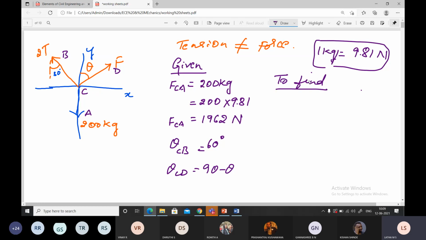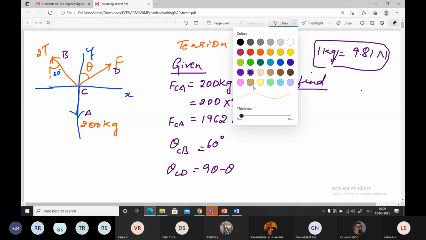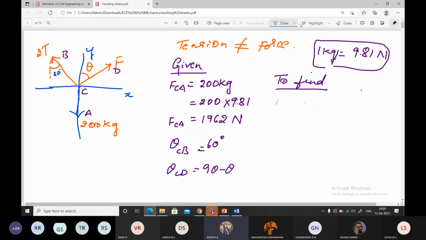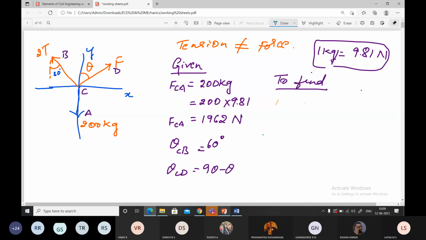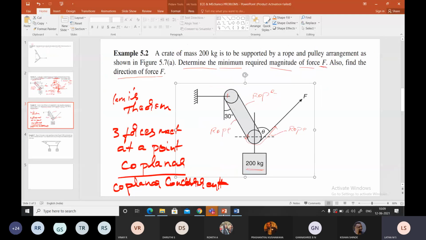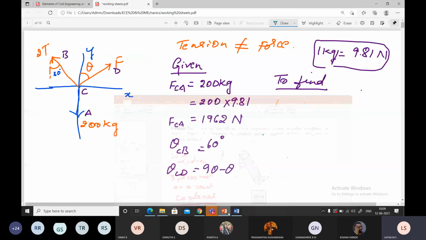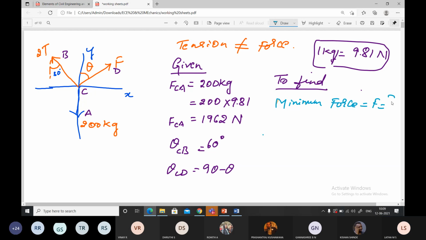To find, what has to be found? To determine the minimum force required, the force F and the direction of F. So the minimum force F value has to be determined, and the direction of force F. Which angle is representing the direction of force F?